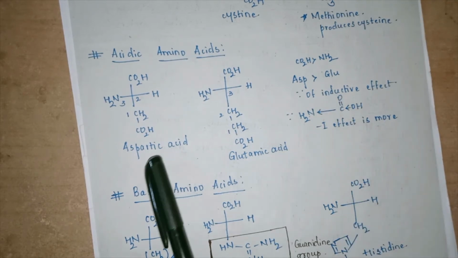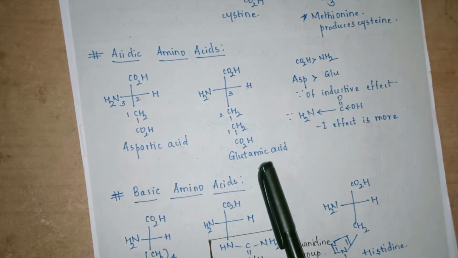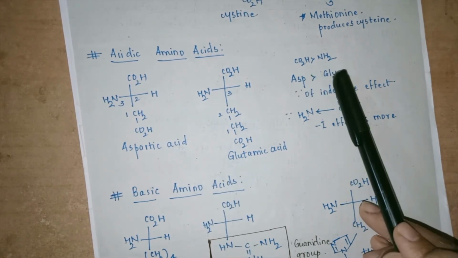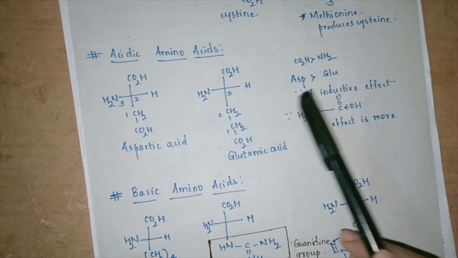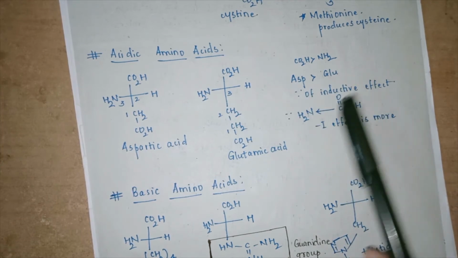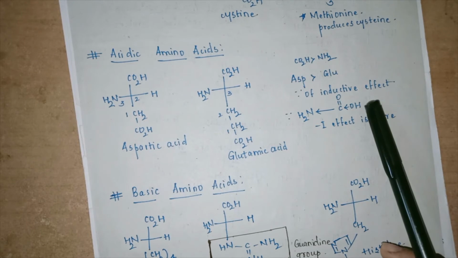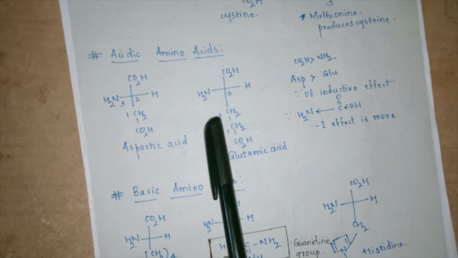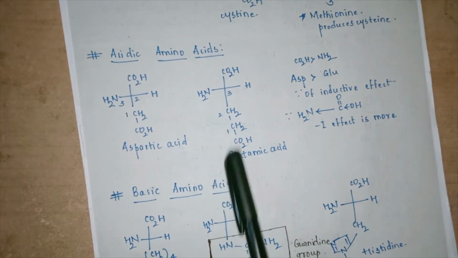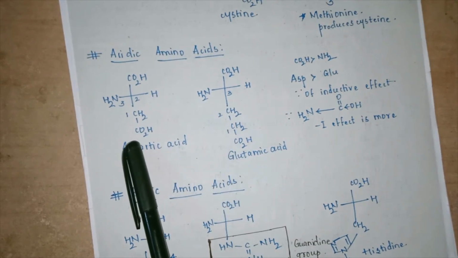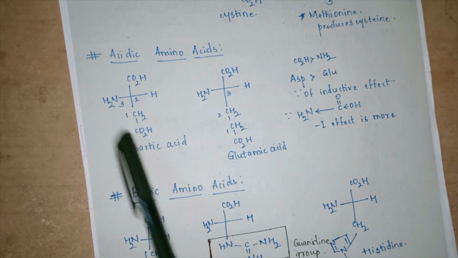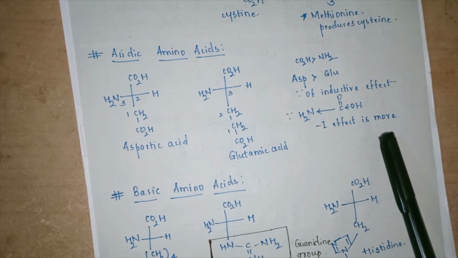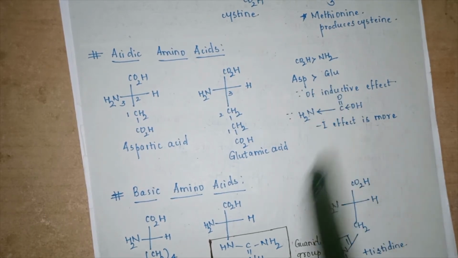So if we want to compare aspartic acid and glutamic acid, which one is more acidic? We can understand that the carboxylic group is more acidic than NH2. Aspartic acid is more acidic than glutamic acid because of the inductive effect. Now why is this inductive effect? Because here it is CH2COOH, whereas here CH2CH2COOH, so the carboxylic group is far away here, whereas there the carboxylic group is nearer to the system, and hence it is more acidic. Basically the minus I effect is more in aspartic acid.